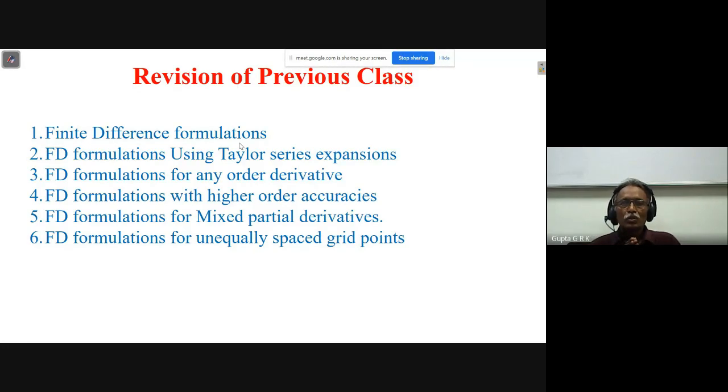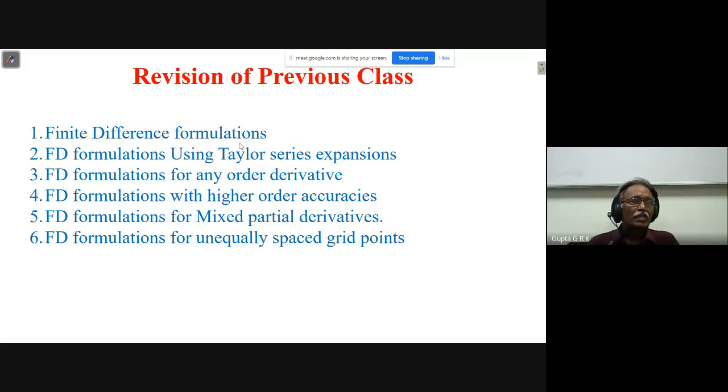If you want the forward difference approximation, we take the points i plus 1, i plus 2, i plus 3, etc. For backward difference approximation, i minus 1, i minus 2, etc. If you want central difference, you take the points on either side. That is the way we go about getting the expressions for any order derivative with first order approximation.